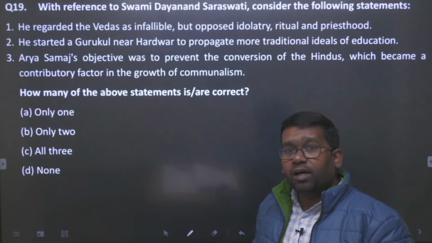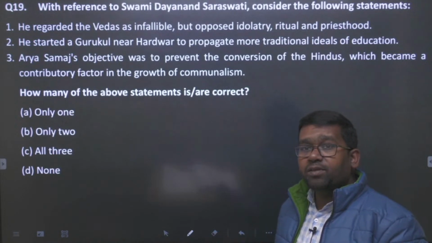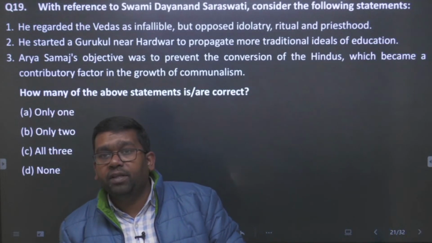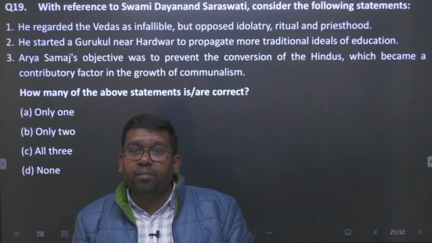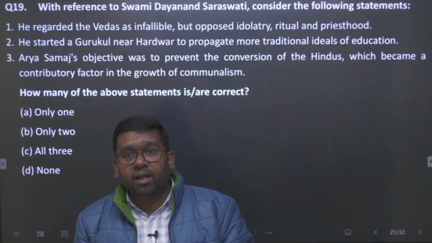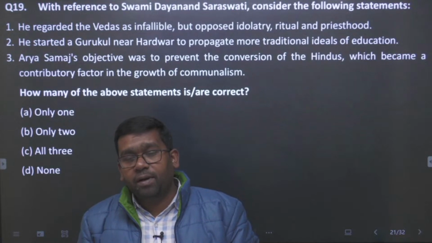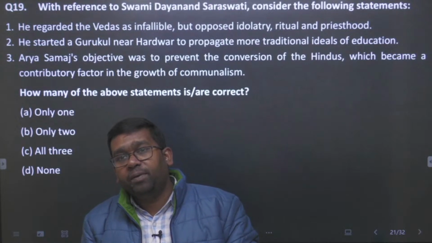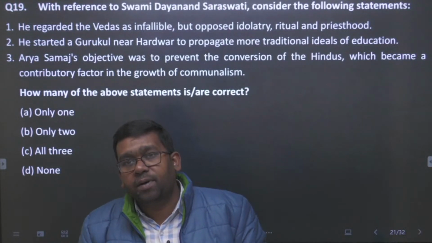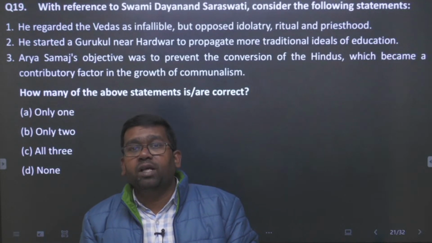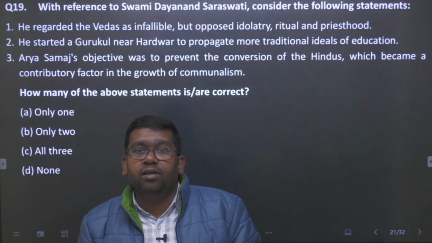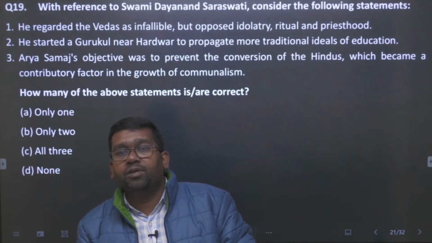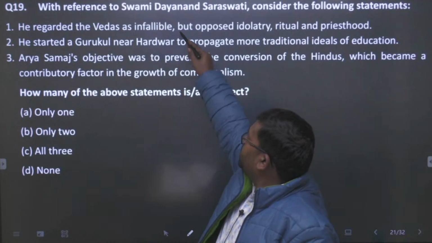Of course, he is the one who said go back to the Vedas. He used to believe that the Vedas are the purest form of anything, whereas the period which came after the Vedas became corrupt. So he was not supporting Brahmanism and other traditions that came after the Vedas. So yes, it is true that Dayanand Saraswati regarded the Vedas as infallible, but he opposed idolatry, ritual and the priesthood. So statement 1 is true.